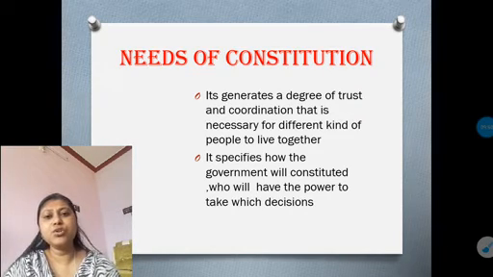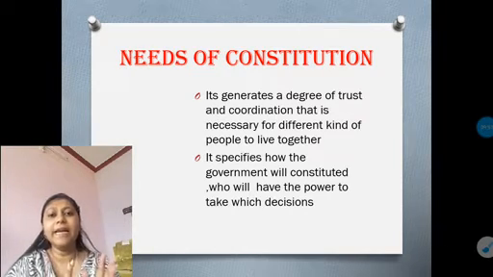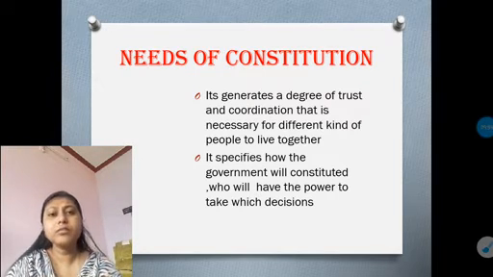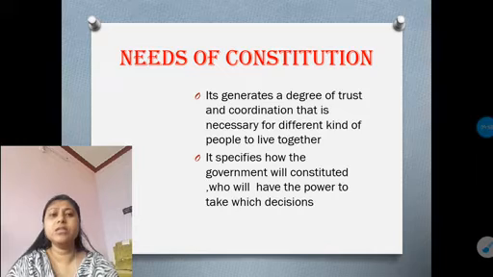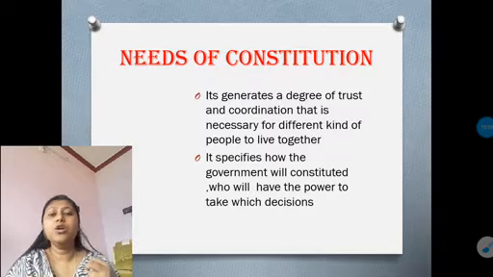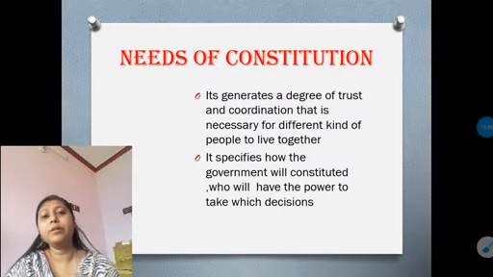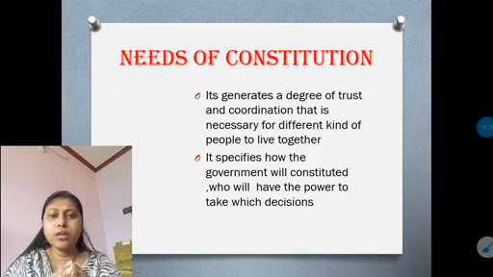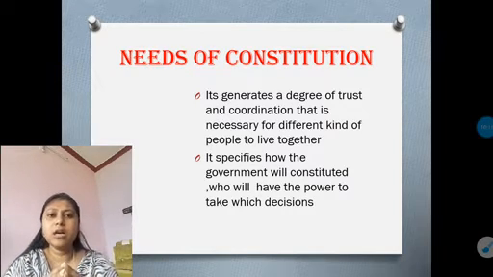So we need a constitution so that it gives guidelines to the government on how they have to rule the citizens, and who is responsible for taking these kinds of decisions, who has the power to make the laws, who has the power to implement the laws. All of this will be set in the laws of the constitution. So that's why we need the constitution.